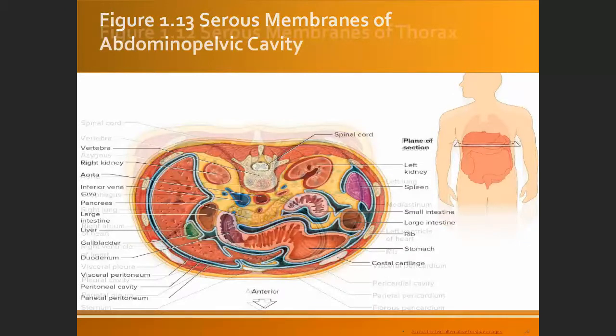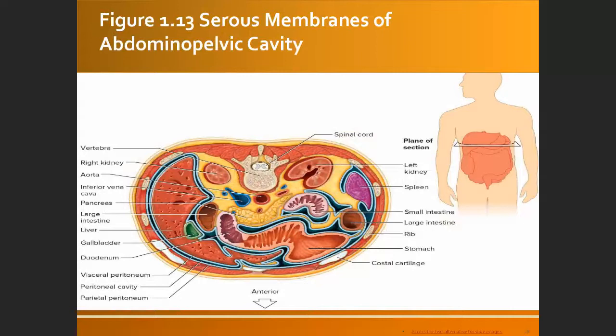This is in the abdominopelvic cavity: the parietal layer, which is the outside layer, and then the visceral layer, which is the inside layer attached directly to the soft organ. This one is the liver, so attached to the liver. This one is the stomach, and the visceral layer over here is attached directly to the stomach.